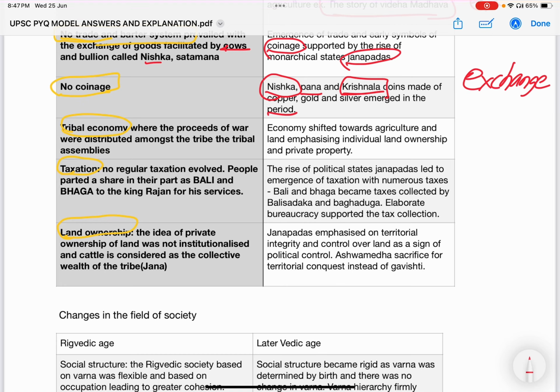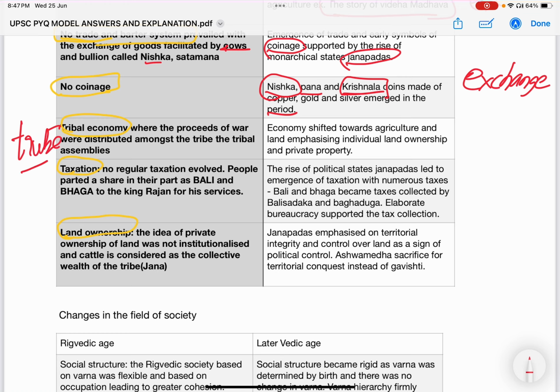Similarly, the other important aspect of economic change is the shift in ownership, or shift in ideology or perception of economy. Earlier, it was largely a tribal economy. The tribe or the jana has collective right over all, whether it may be the men, the material, or the cattle wealth. The tribe became a central force in the Rigvedic period.